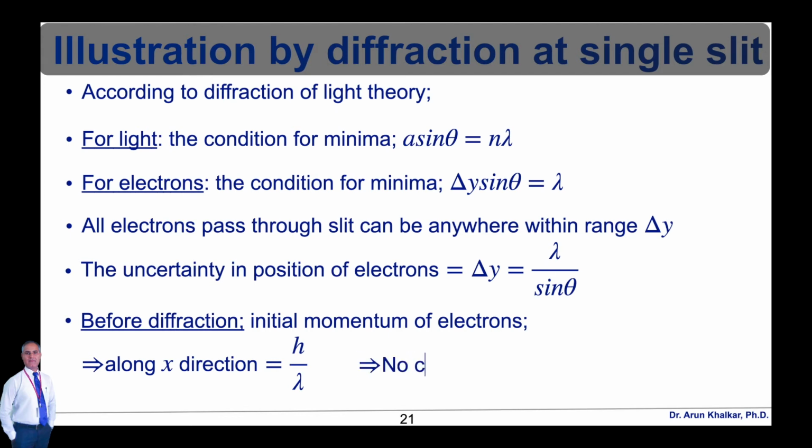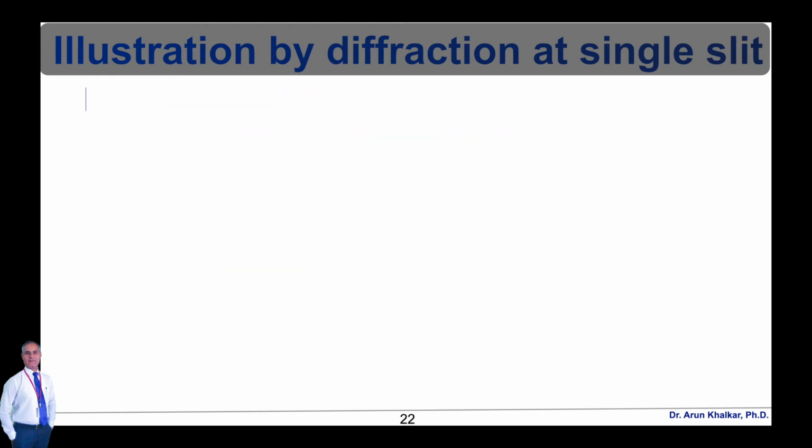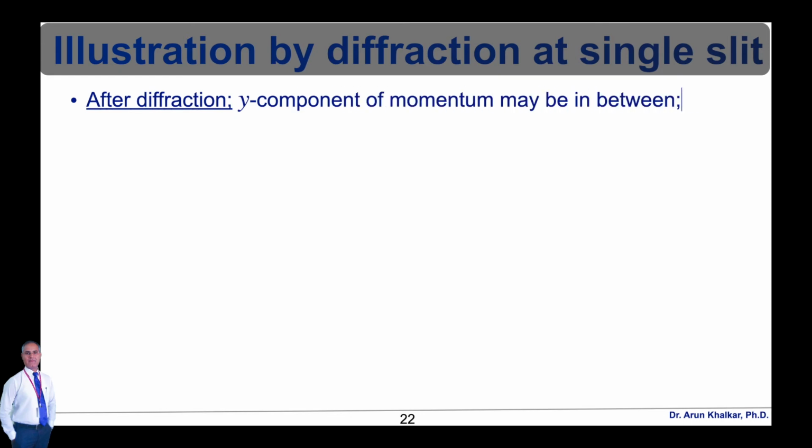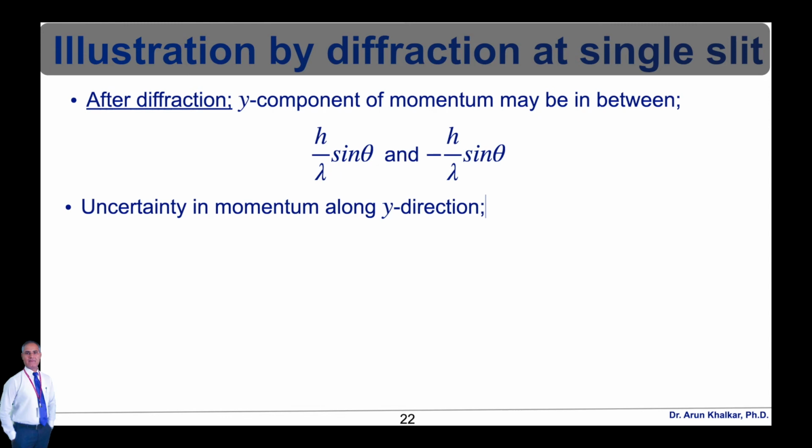Now after diffraction, the y component of momentum may be in between h upon lambda sine theta and minus h upon lambda sine theta. Therefore, the uncertainty in momentum along the y direction is delta py equal to h upon lambda sine theta minus (minus h upon lambda sine theta).